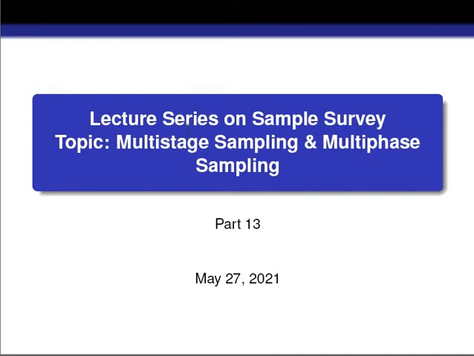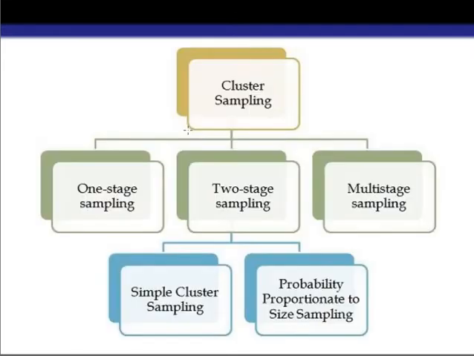This is the 13th part of the series, and in this part we shall talk about multi-stage sampling and multi-phase sampling. Previously we talked about cluster sampling, and we have seen that cluster sampling is divided into three parts. First one is one-stage sampling, then two-stage sampling, and then multi-stage sampling. We have already discussed all these things. Now it is time to discuss multi-stage sampling.